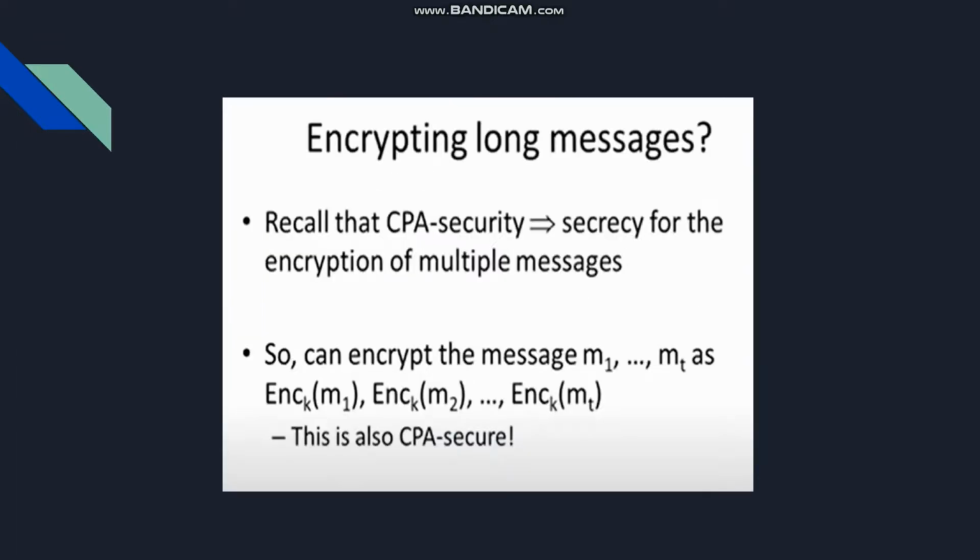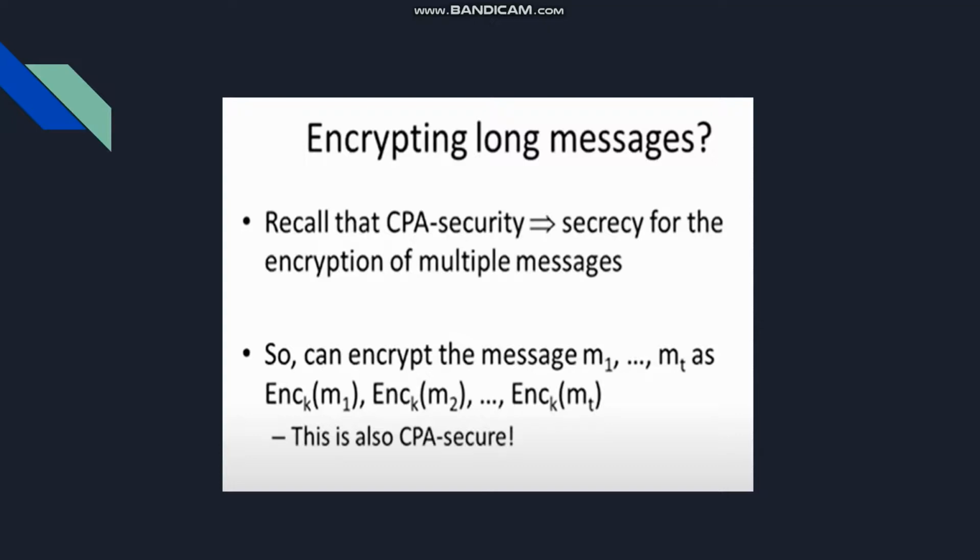Now, the important point to notice is that till now we are discussing fixed length message encryption under CPA security. But what if we want to encrypt very long messages using the CPA security scheme? Going back to the main reason why CPA security is introduced, it is secrecy for the encryption of multiple messages.